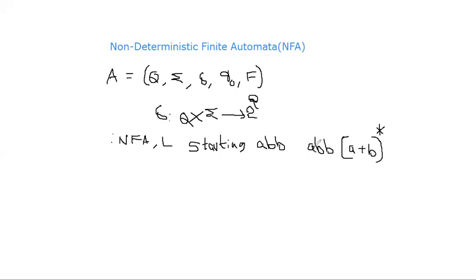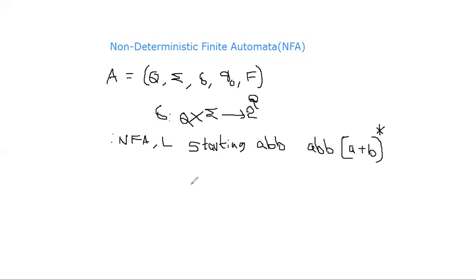We can expand it. Suppose this is epsilon, then ABB, or you can consider all the strings of size 1, all the strings of size 2, and so on up to infinity. This is the expansion, concatenated with ABB: ABB, ABBA, ABBB, ABBAA, ABBAB, ABBBA, ABBBB, like that you can expand.